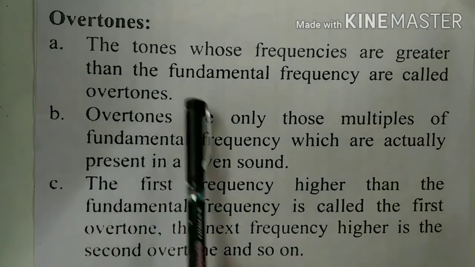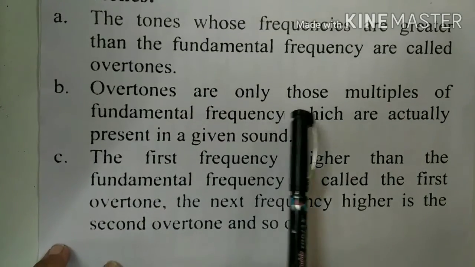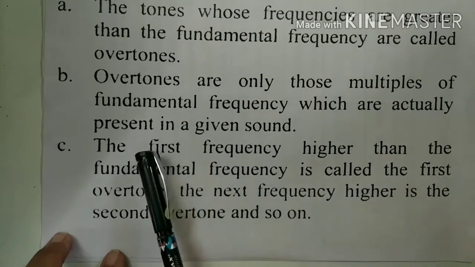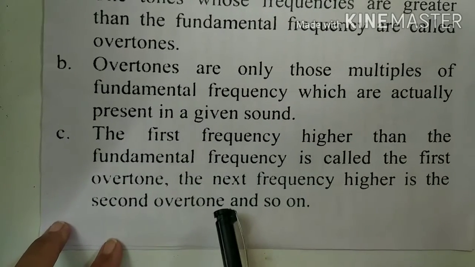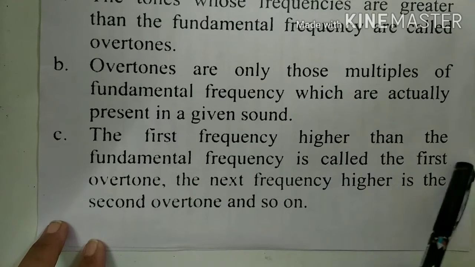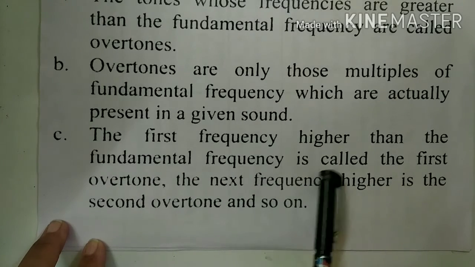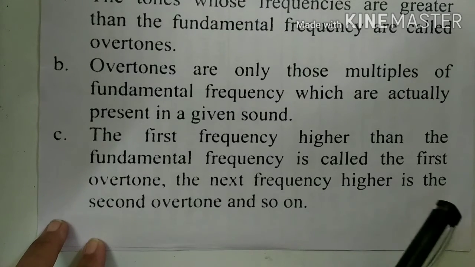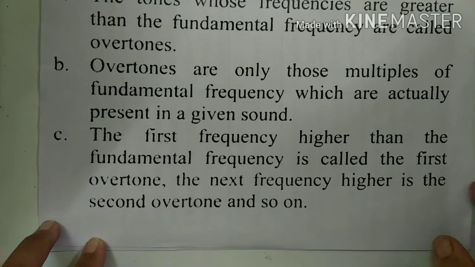Overtones are only those multiples of the fundamental frequency which are actually present in a given sound. The first frequency higher than the fundamental frequency is called the first overtone. The next frequency higher is called the second overtone, and so on.